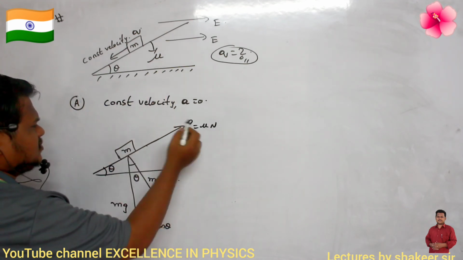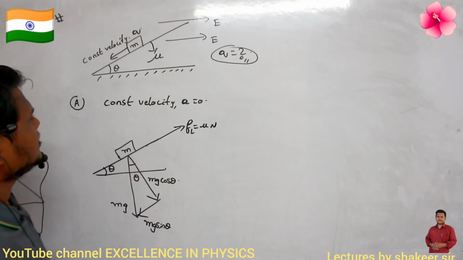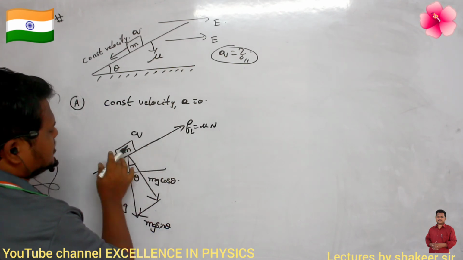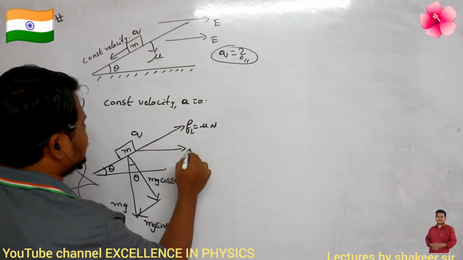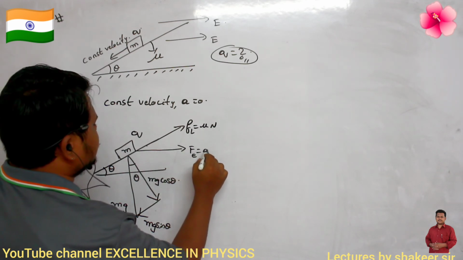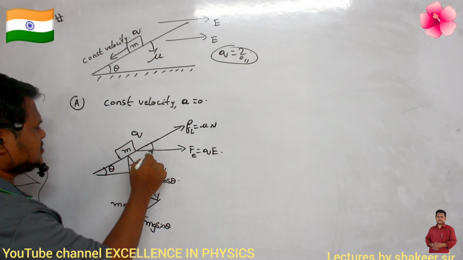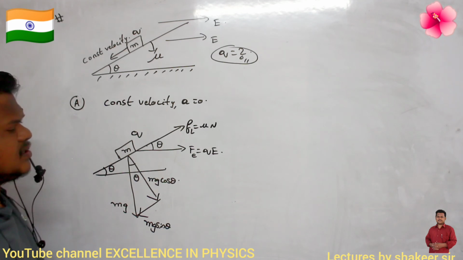Coefficient of friction is mu, and N is the normal reaction acting on this block. Clear? So there is one more force, no? If this is the charge Q, then the electrostatic force, if it is acting in this direction, this is the direction of Fe. Fe is equal to QE. And this is making angle theta, this is also angle theta. So these are the different forces which are acting.